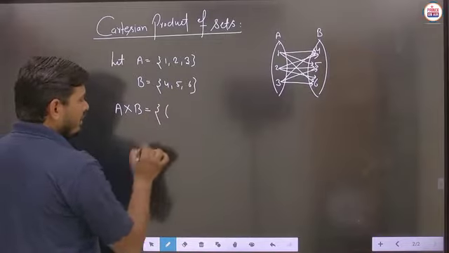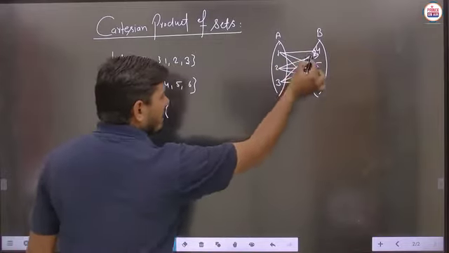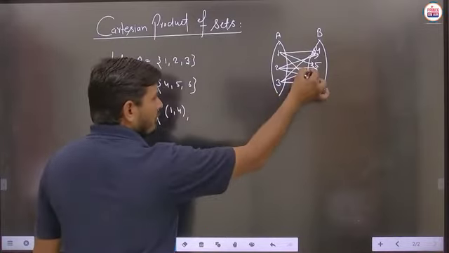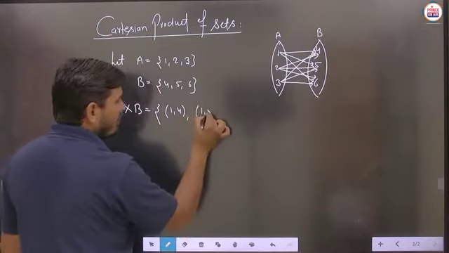Now students, basically we say that this 1 is connected with 4. So here we will write 1 comma 4. This 1 is also connected with 5. So here we will write 1 comma 5.